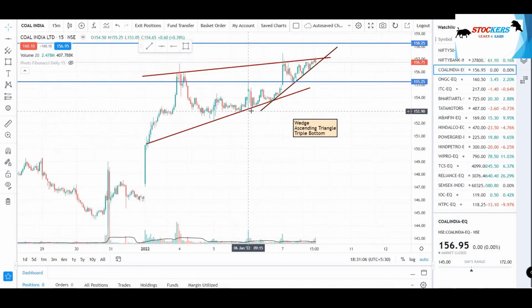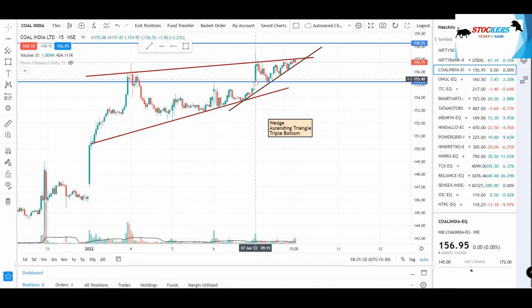Now going to the stocks, the third one, that is Coal India Limited. As you can see here, from almost 3rd of Jan till yesterday, the stock was moving in this kind of wedge. This is the rising wedge. So it has not crossed this trend line, and it has not gone up. It has not broken this as well as this. From 7th of Jan, it is moving in, and yesterday it was moving within this ascending triangle pattern.